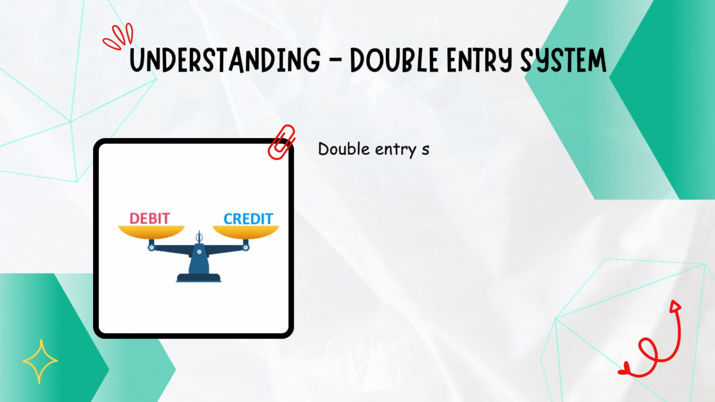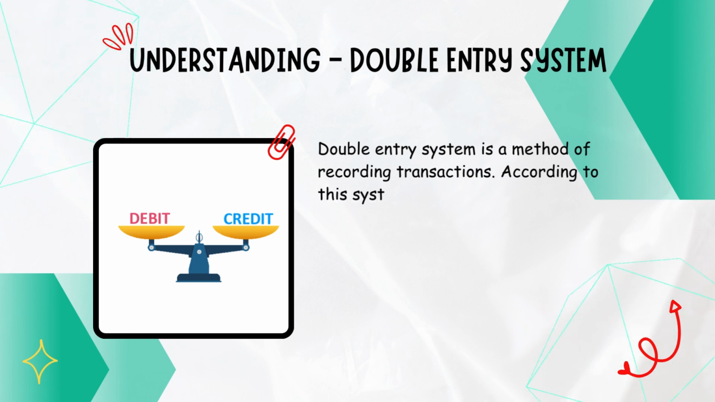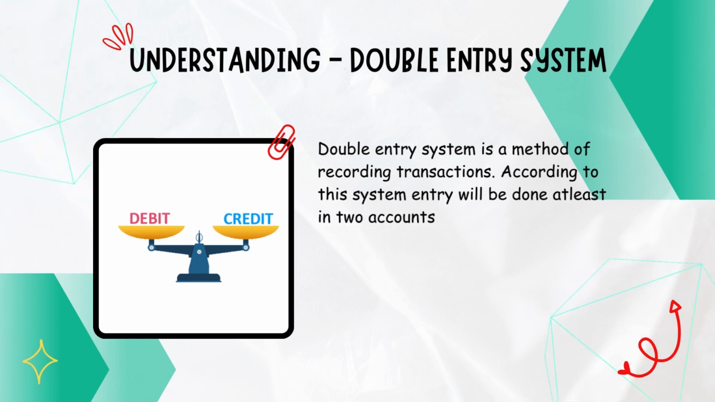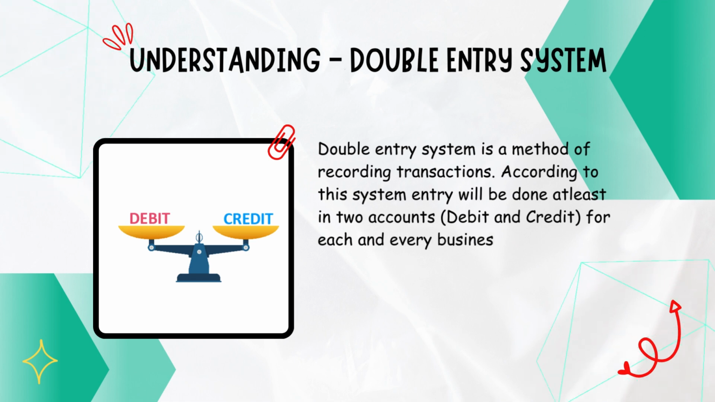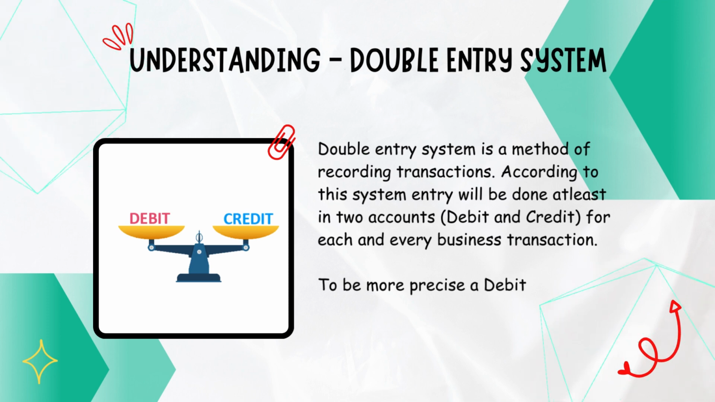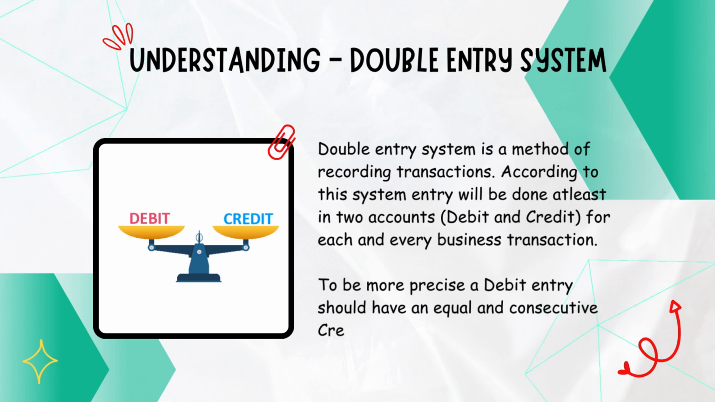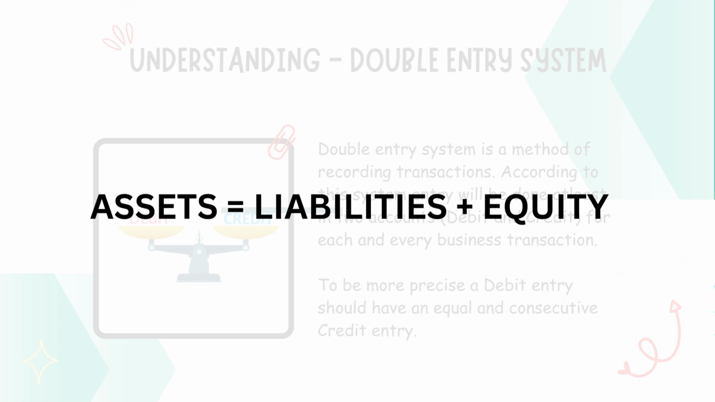So let's start. At first, we must have a clear understanding about the double entry system. Now, what is double entry system? Double entry system is a method of recording transactions. According to this system, entry will be done at least in two accounts, debit and credit, for each and every business transaction. To be more precise, a debit entry should have an equal and consecutive credit entry. By using this concept, we can satisfy the accounting equation, that is assets equals to liabilities plus equity.